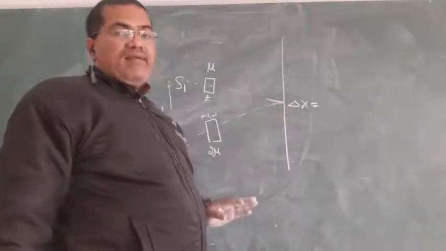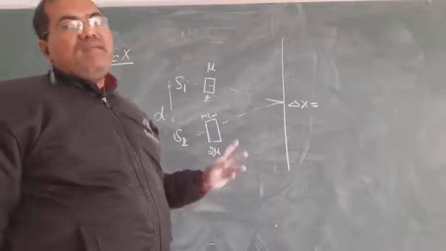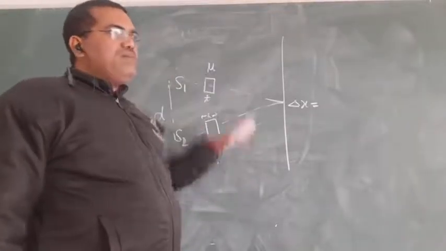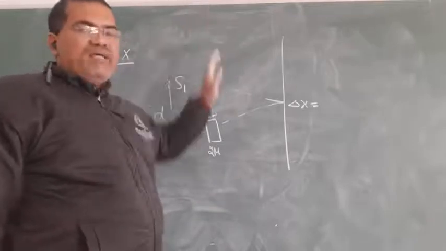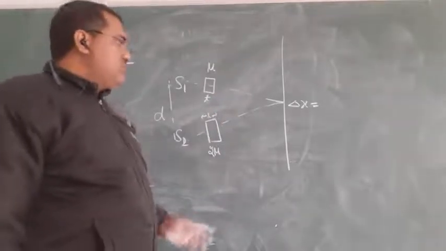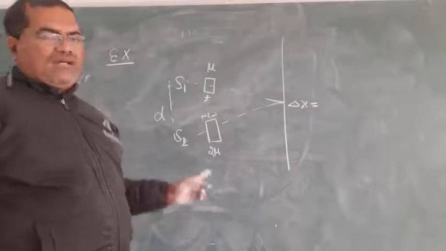Find delta x and the shifting of the central maxima. In which direction will the central maxima shift, upward or downward?